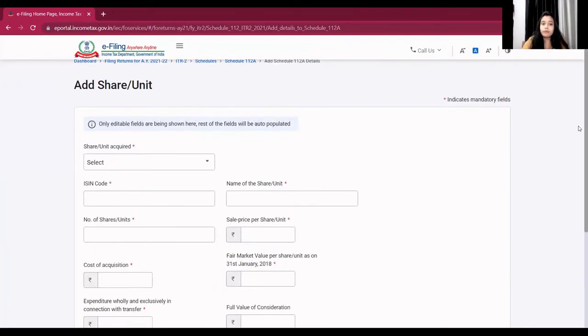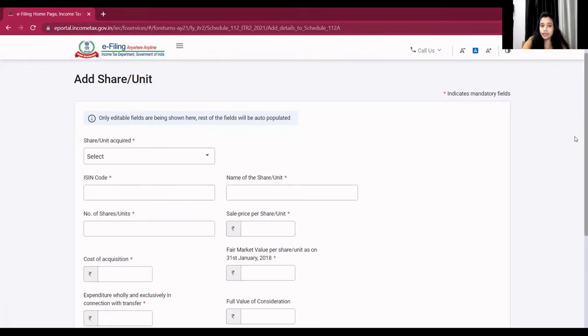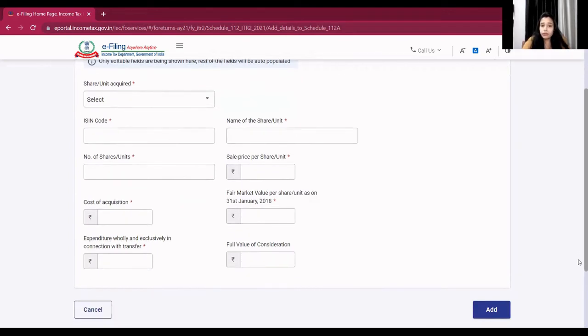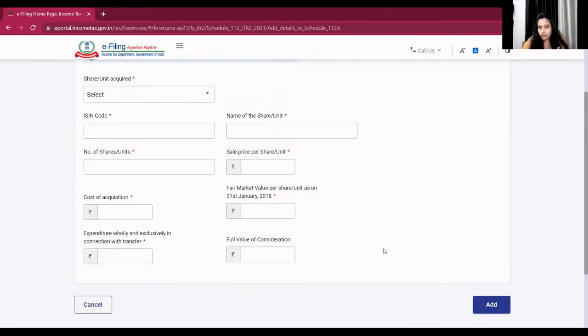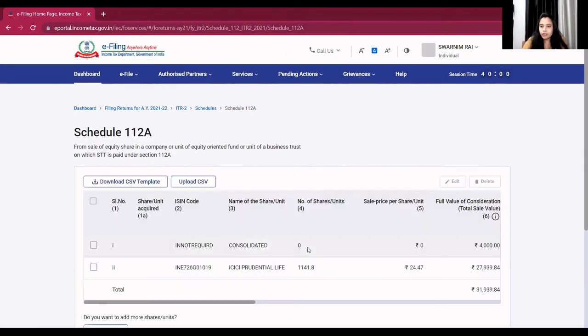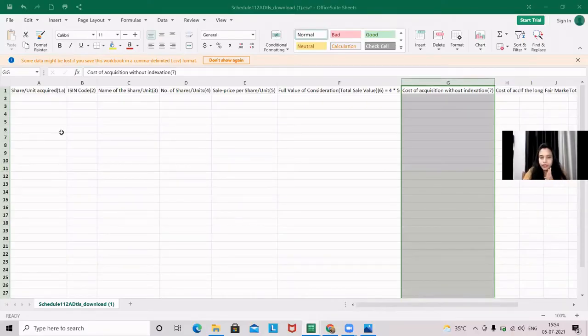Here you need to fill share or unit acquired details, ISIN code, name of the share, number of shares, sale price per share, cost of acquisition, fair market value as on 31st January 2018, full value of consideration, and add the same. And repeat for another share or unit. So first I will tell you how the CSV template looks like. So this is the CSV template format. The format is the same as the online format.